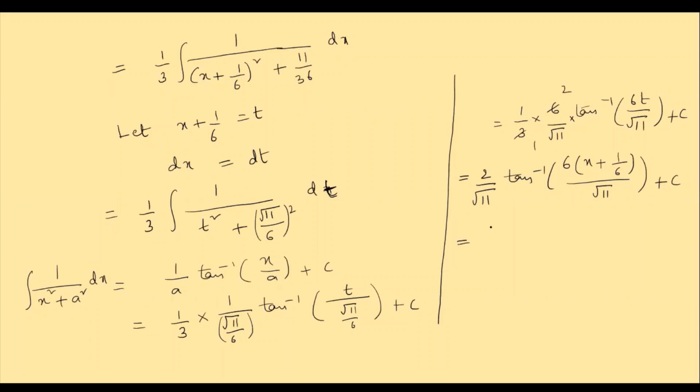This is equal to 2/√11 into tan inverse of, if I take the LCM here, if you observe this term, the LCM is 6, the denominator 6, and this 6 gets cancelled. So what is left here, children? 6x + 1 by √11. Understood? If you take the LCM here, this 6 and this 6 get cancelled. So what is our final answer? 2/√11 into tan inverse of (6x + 1)/√11 plus c. So this is your solution. Is it clear, children? Understood?